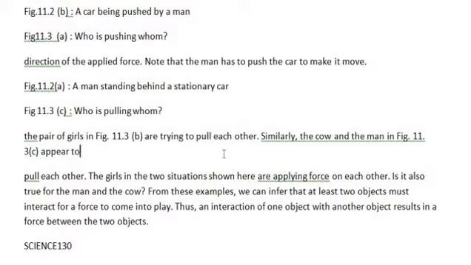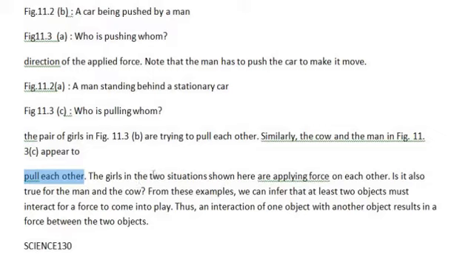In 11.3b, they are trying to pull each other, correct? This is what we also observe from the figure. Similarly, the cow and the man in figure 11.3c appear to pull each other. Now again, this is an example of pull. Both man and cow are pulling each other.